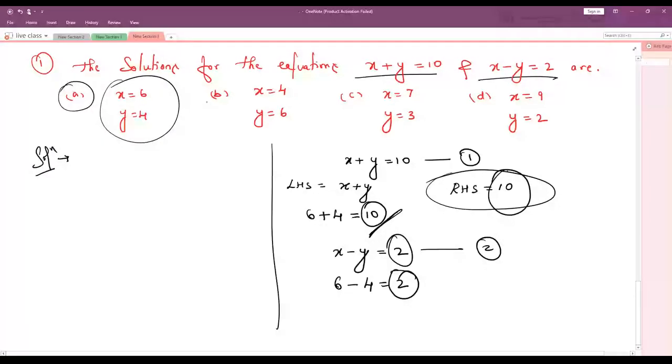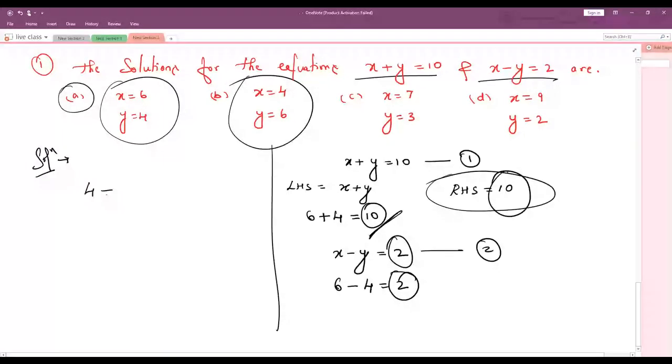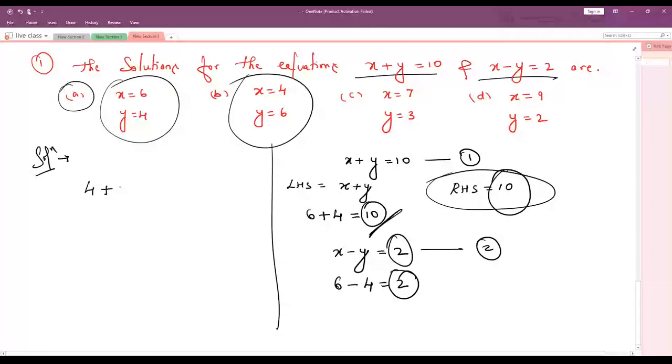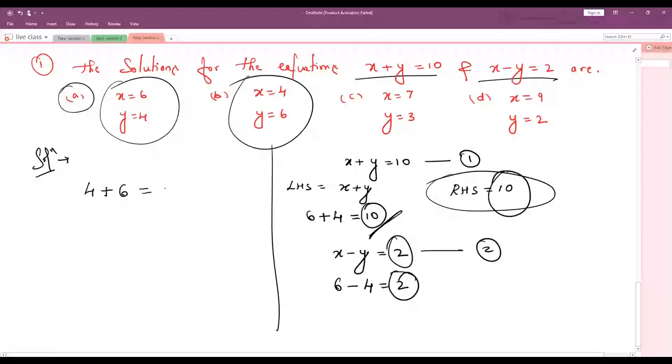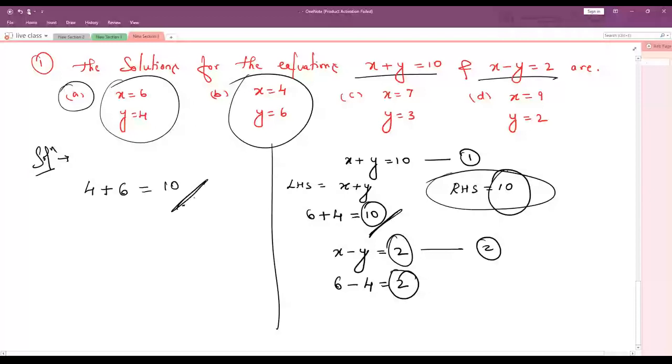But why is option B not correct? I will tell you. What is the value of x? 4. Plus what is the value of y? 6. 4 plus 6 is 10. So what is the final answer we should get? 10. It is matching. Yes.